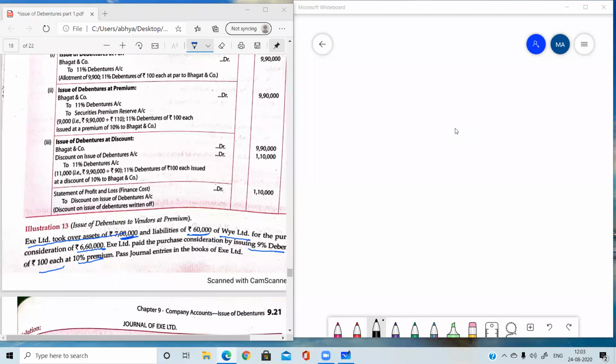Otherwise, your question in the board exam will not be completed if you are taking more time, because this is a very simple question. Yes, have you done?